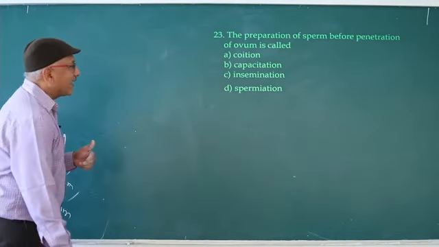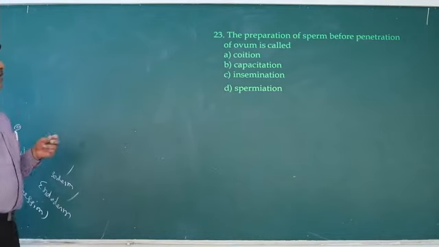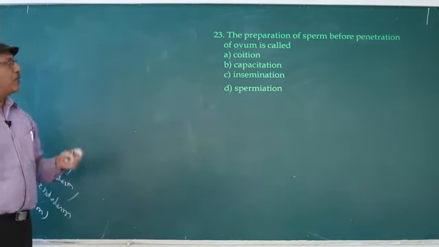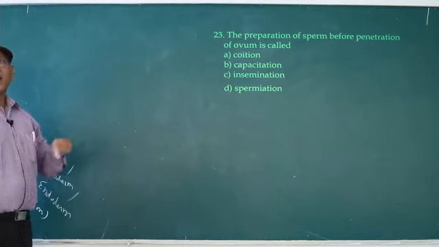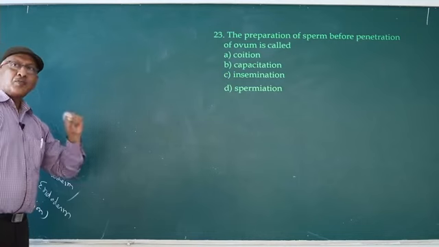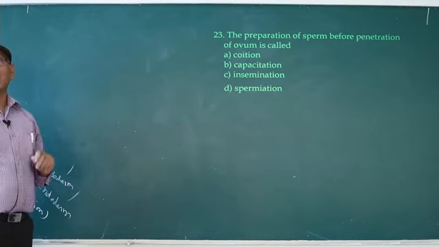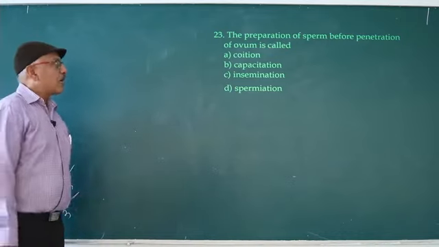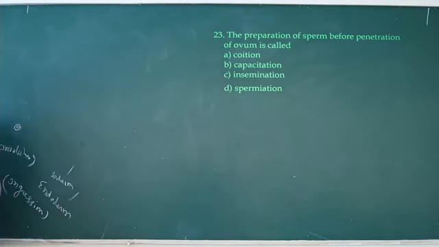By the action of secretions present in the female reproductive tract, the plasma membrane of the spermatozoa becomes thin. So it is known as capacitation. Changes occur in the spermatozoa. So capacitation. Answer is C. Next question.